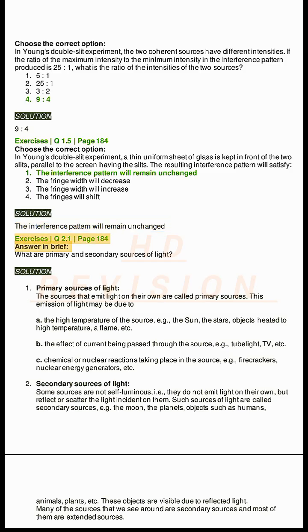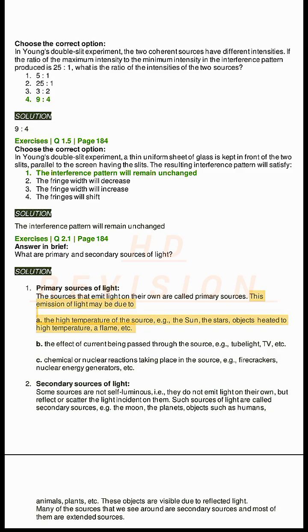Exercises Q2.1, page 184. Answer in brief. What are primary and secondary sources of light? Solution. 1. Primary sources of light. The sources that emit light on their own are called primary sources. This emission of light may be due to a.